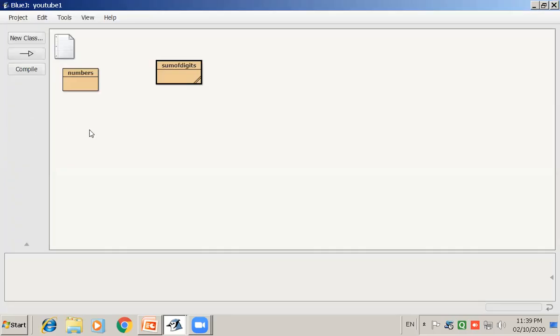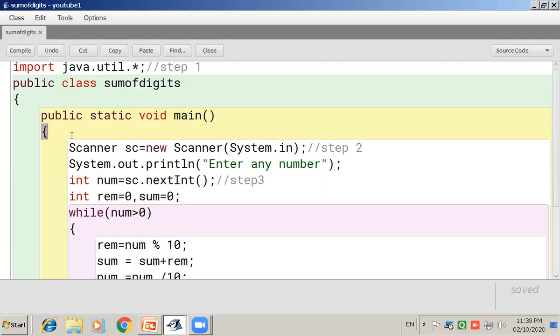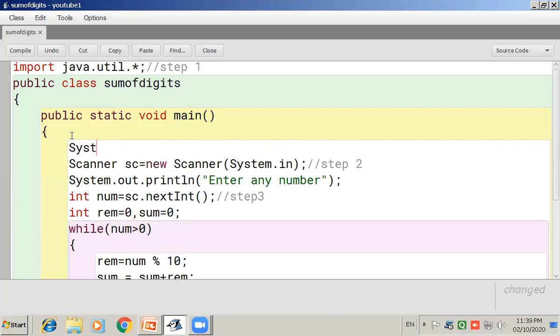If you want to get the output on a clear screen, at the beginning only you can write the command System.out.println with the escape sequence \u000C, and you can get the output on the cleared screen.